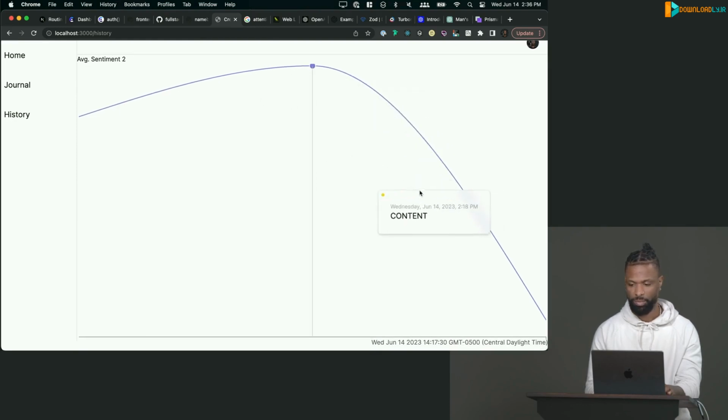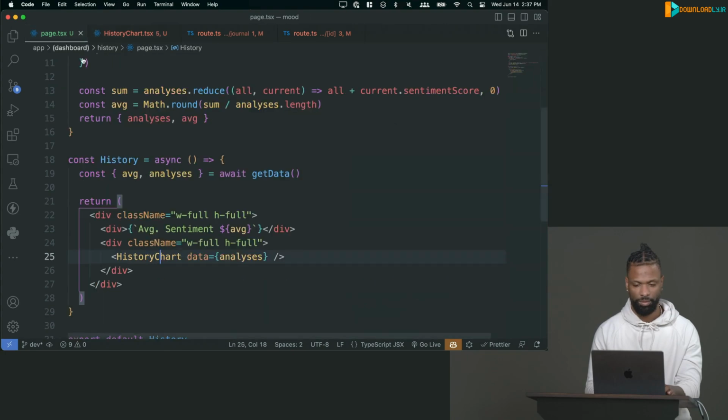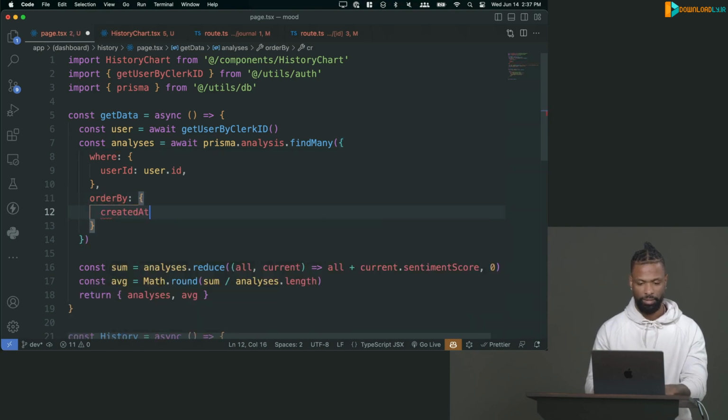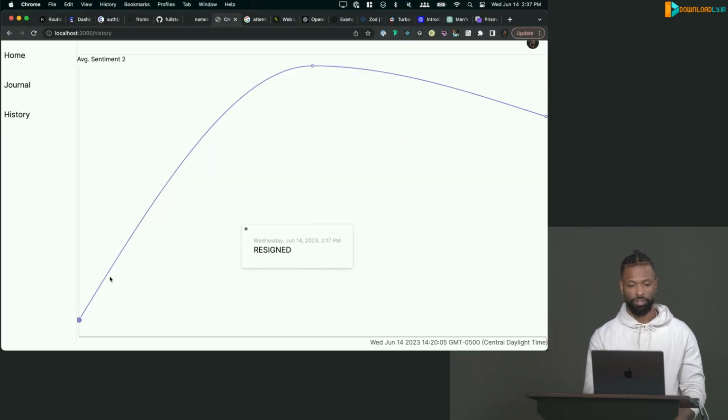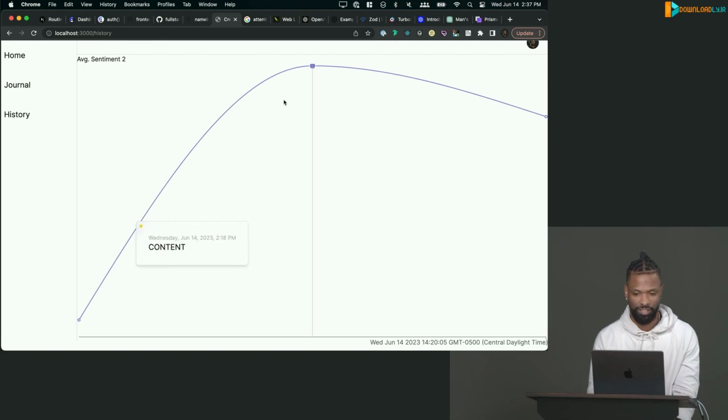Okay, so it's backwards. It's backwards because we want to sort this. Yeah, so we want to say order by created at, and ascending. There we go. So he started off really bad. Resigned. That was the mood. I've never heard someone describe mood as like, I'm just resigned. I'm just over it. And then content, and then calm. Yeah. And then you can kind of see how that plots over time.